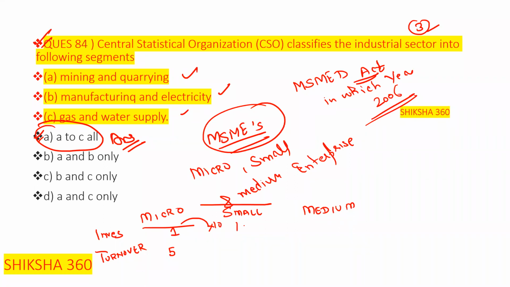Investment is 10 crore, and turnover is multiplied by 10 too, so 50 crore. Now this one is multiplied by 2, so investment is 20 crore, and turnover is multiplied by 5, 250 crore.